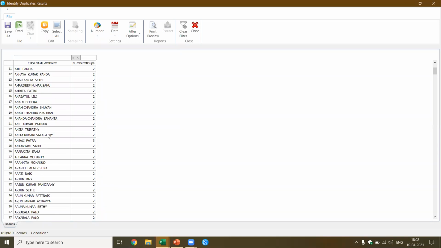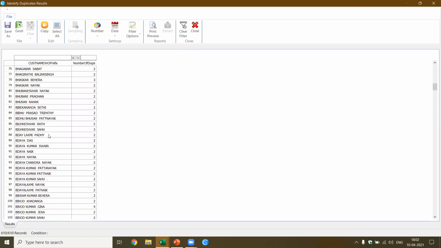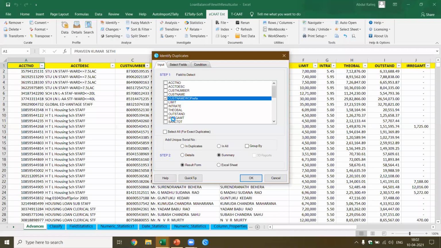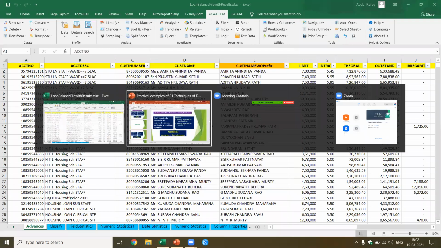It could be possible the same name may be available for multiple customers. So when I'm doing this, it's always better to take it along with the account number. It could also be possible they have entered the names in different ways. Okay, you have Durga Prasad Panda, you have Durga Prasad Sahu, there could be different names with slight changes. You'll also be able to identify that. You can do a detailed analysis based on this.